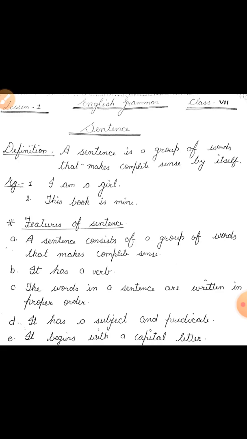So the features of sentences are: A, a sentence consists of a group of words that makes complete sense. B, it has a verb. C, the words in a sentence are written in proper order. D, it has a subject and predicate. E, it begins with a capital letter.